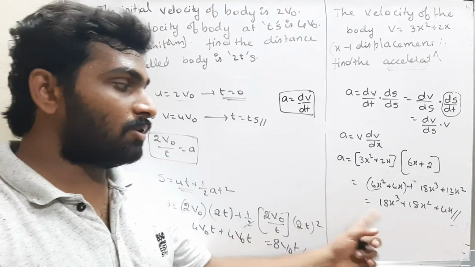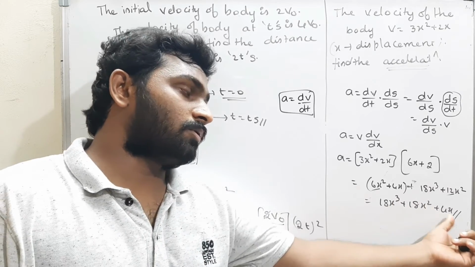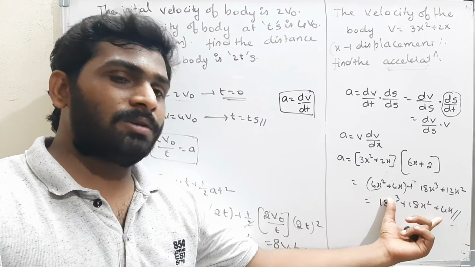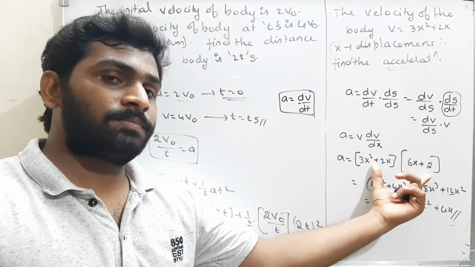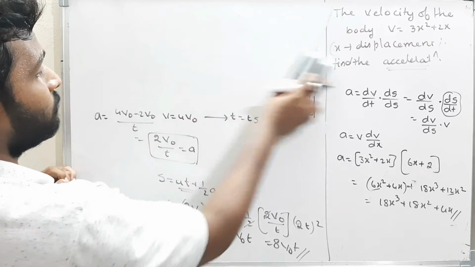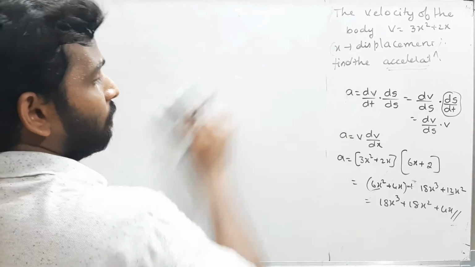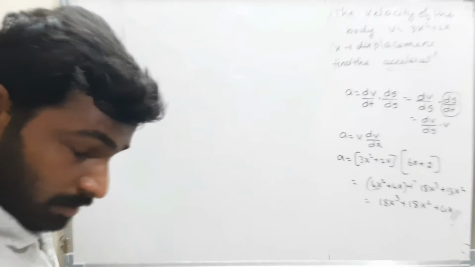Therefore, acceleration is given by the equation 18x cube plus 18x square plus 4x. If there is any calculation mistake, don't worry, this is the answer. Okay, now see the next question. This is a very important question.